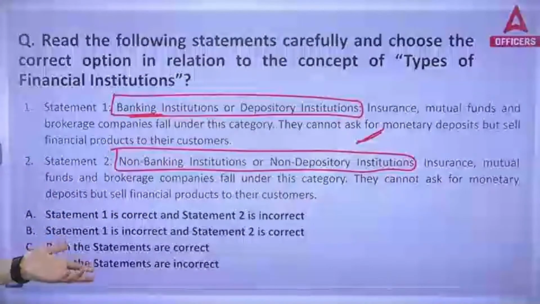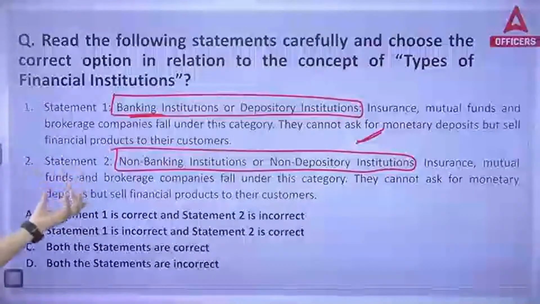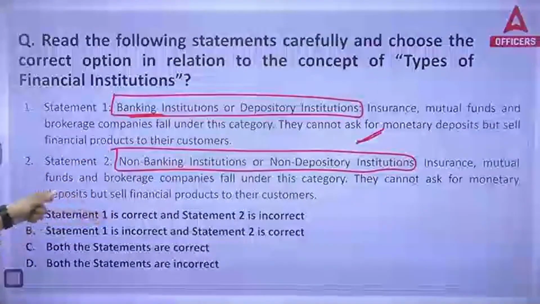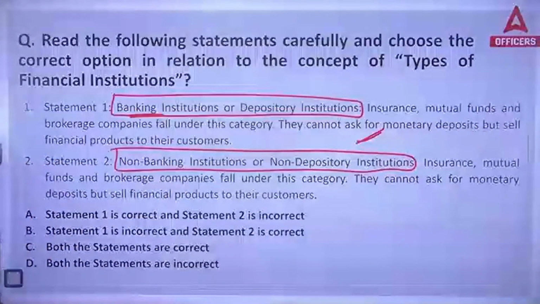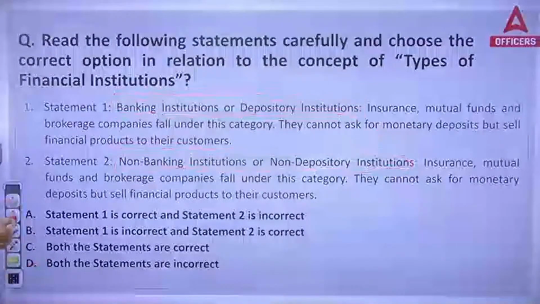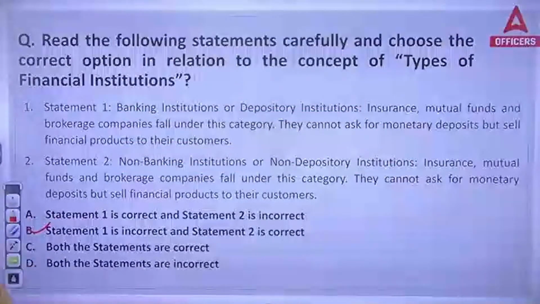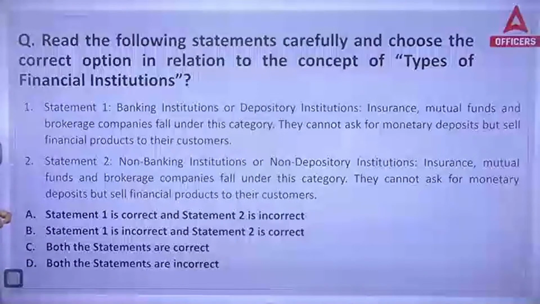Yes, this is obviously correct because they did not get license from the RBI Act or Banking Regulation Act. They cannot ask for monetary deposit but sell financial product to their customer. So it is very obvious that statement 1 is not a right statement. The answer will be: statement 1 is incorrect, but statement 2 is correct. Very good. So everyone went with option B, and that is correct.